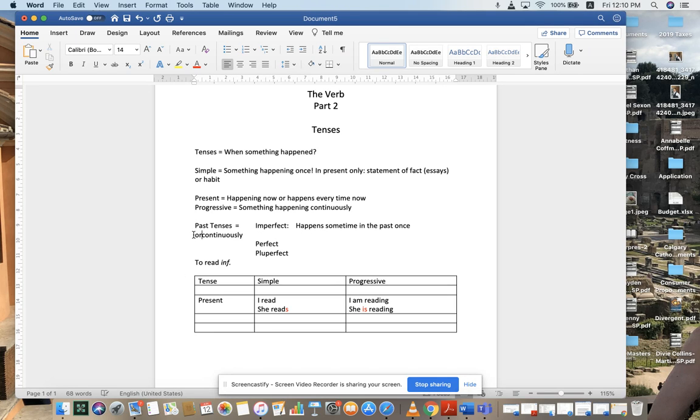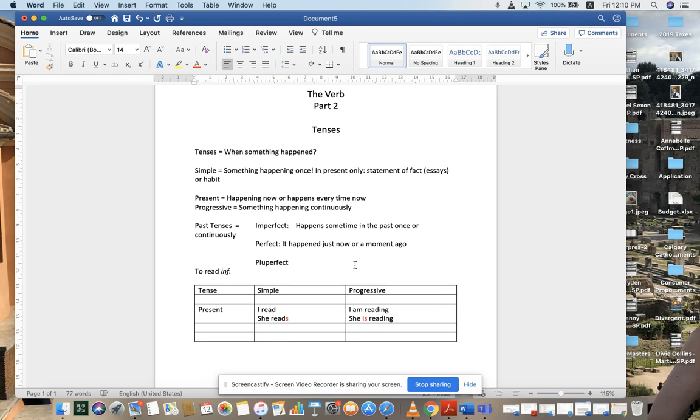So, for example, if I can't tell exactly when it happened, and it happened sometime in the past, I'm dealing with an imperfect. Okay? If I'm dealing with a perfect, it happened just now or a moment ago. In other words, the perfect tells us that something happened right now, or that you've been doing something in the past up until this very moment. That means we are dealing with a perfect.